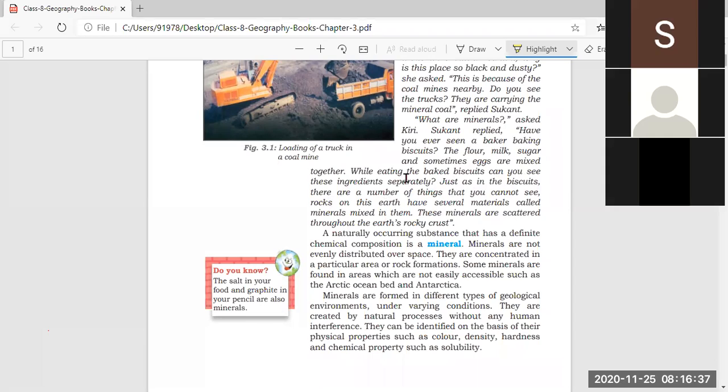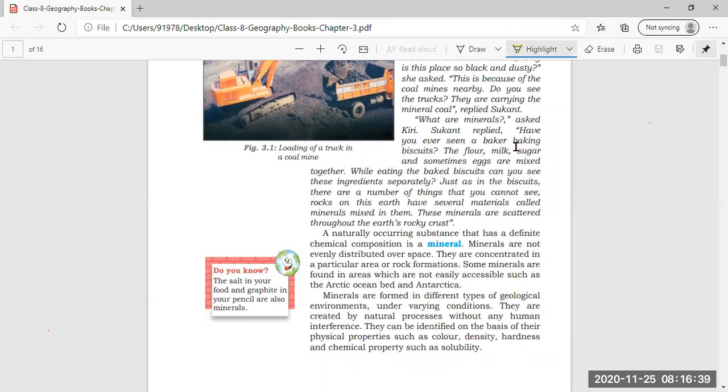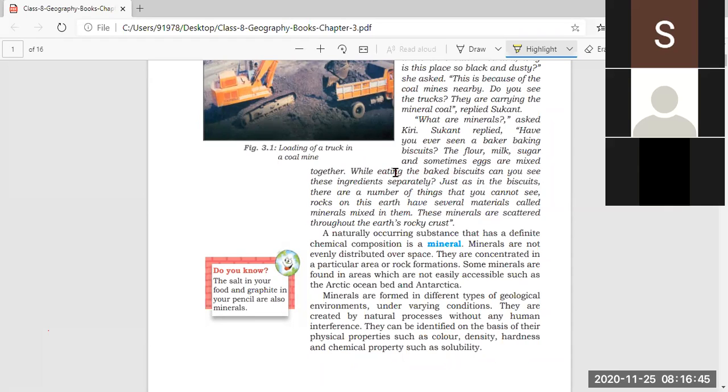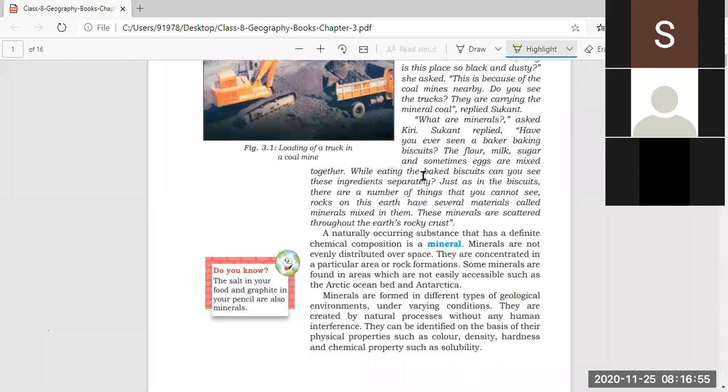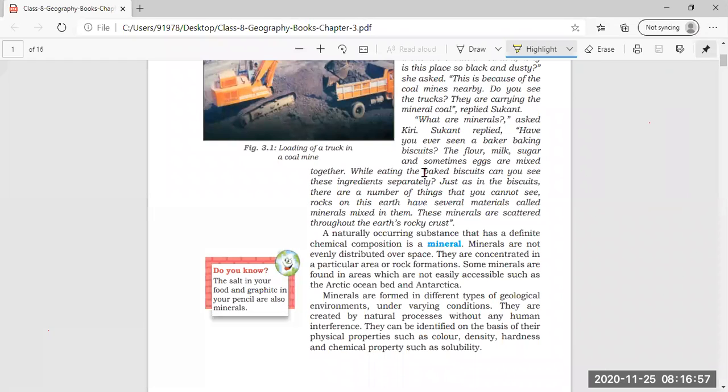Now, with a simple example, he is trying to explain what minerals are. The example is given of the biscuit: in preparing the biscuit, these ingredients are needed, and with these ingredients only the biscuit is baked.